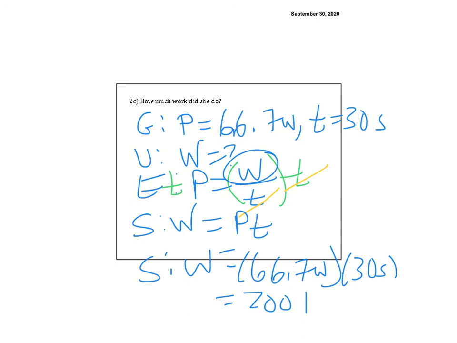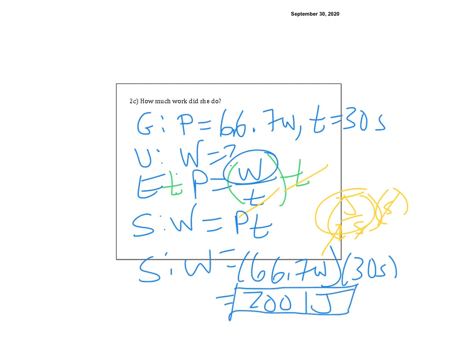It's pretty darn close. If I didn't round, it'd come out exactly. What are the units? Well, let's see. A watt is a joule per second. I told you the units are crazy. Times a second. That cancels. I'm left with joules, which makes sense. So they're about the same. You know, in physics, we don't need to be exact. It's about the same as it was in the previous problem. And that's it.